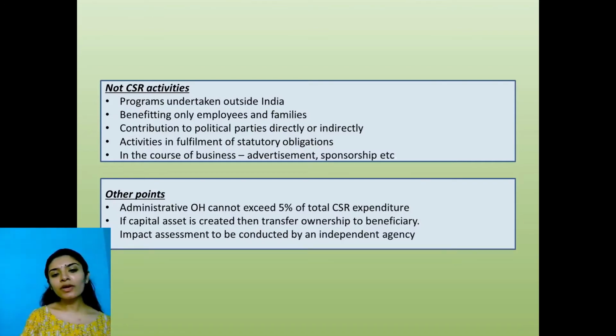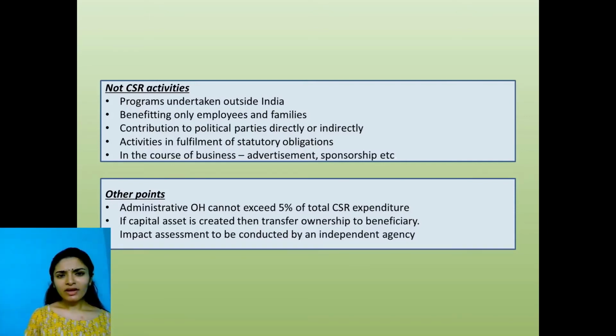Now, if you notice, there's one point over here, capital asset. What is this capital asset? You remember I told you I'm going to build a hospital in Ernakulam for all the people, providing free health services. Now, if I'm purchasing land or a building for that particular hospital, that is a capital asset. Can I recognize it in my books of accounts under PPE? No. One, I am not going to get the benefits from that hospital. That is for the people. Two, I cannot keep the ownership of that asset with me. That ownership has to be transferred to the beneficiary, that is the NGO through whom I am working, or the panchayat. So that cannot be my asset because I do not own it.